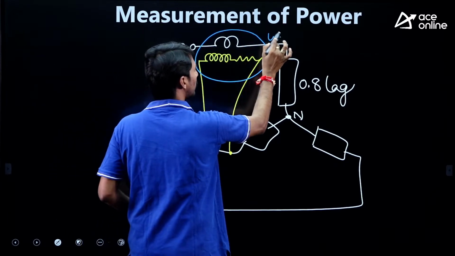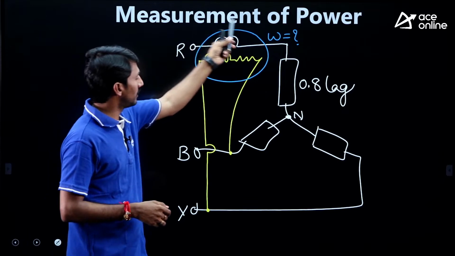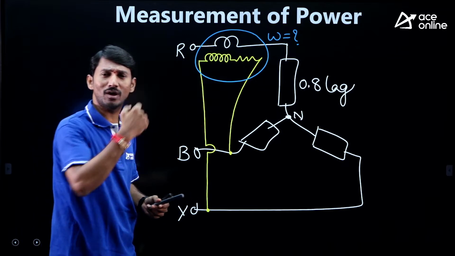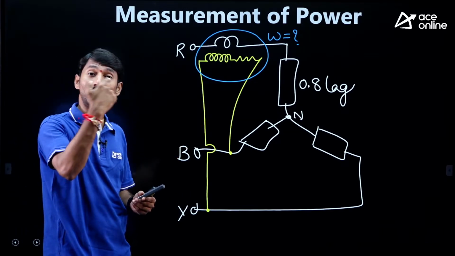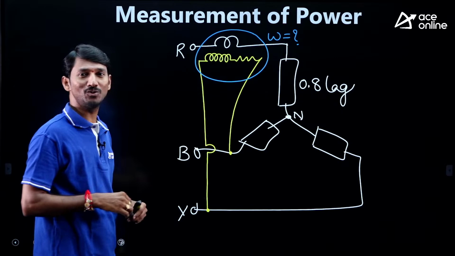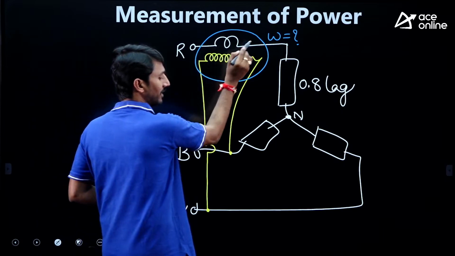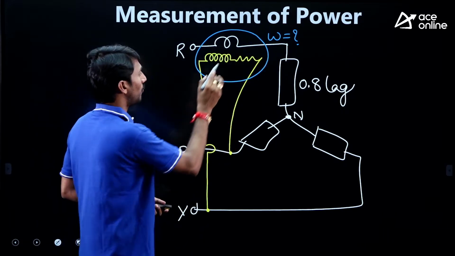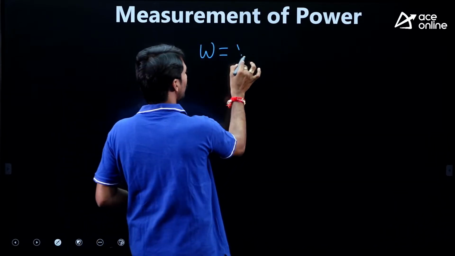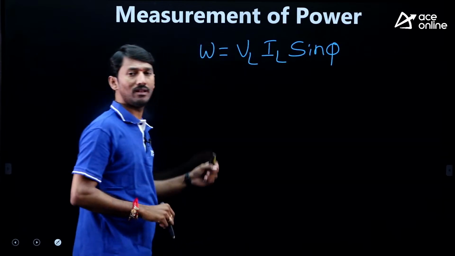Under this connection, the wattmeter reads dash. This is the question he is asking. This is the diagram, the concept we have just taken: reactive power measurement by one wattmeter. The current coil is in one phase and the potential coil is between the other two phases. So indirectly he is asking to find out the reactive power. Just now we have taken the complete derivation. Under this connection, the wattmeter reads VL IL sin phi.